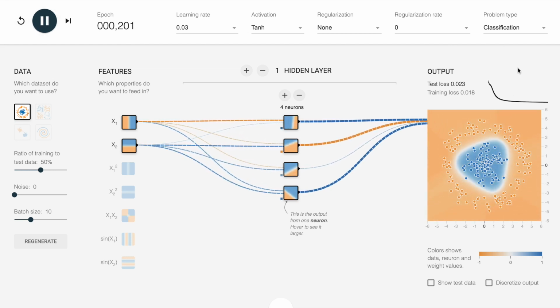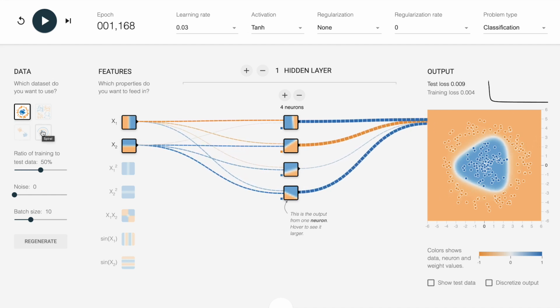On the right, we see this learning curve, which shows us our test loss and our training loss. Notice how it learns this simple task relatively quickly. We can also see which neurons are most heavily involved by the thickness of the tracks between them. So we have a set of features, we have a hidden layer, and we have an output layer.